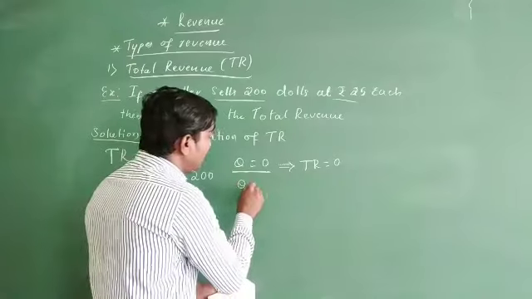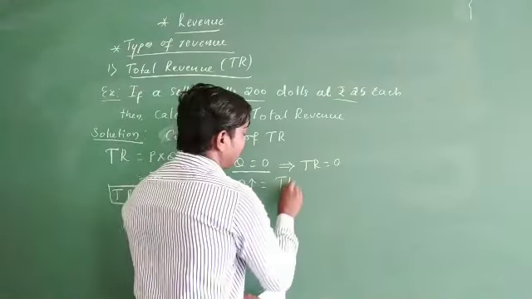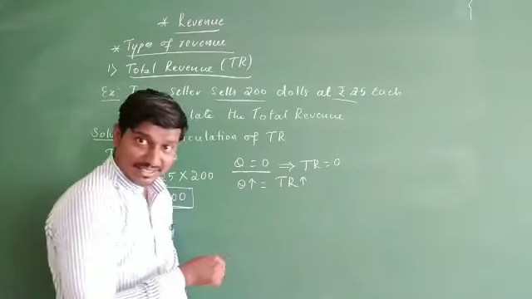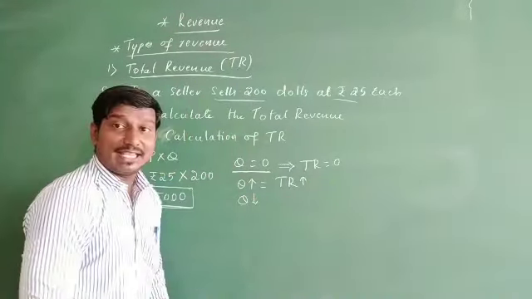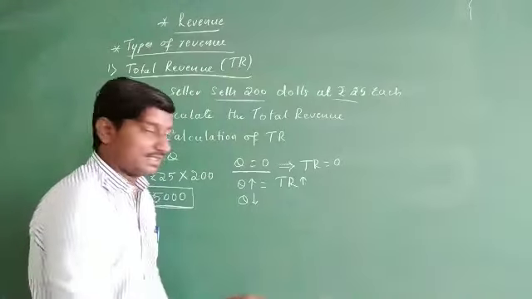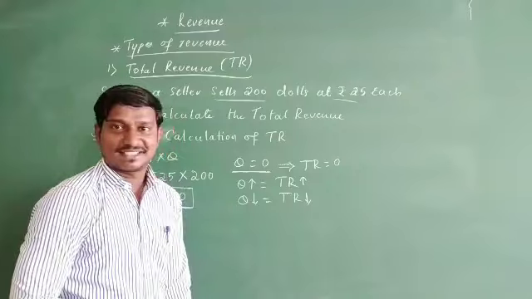If the quantity of sale increases, then the total revenue will also increase, and vice versa. If the quantity sold in the market decreases, the total revenue also decreases.